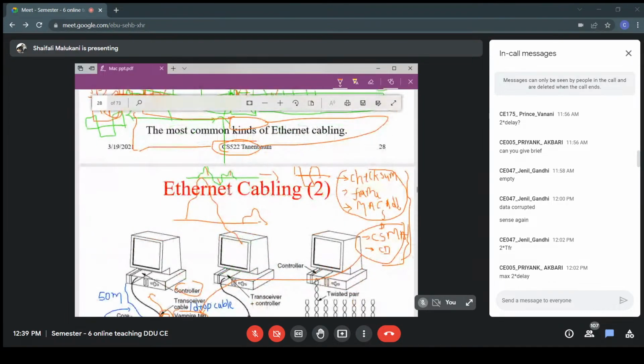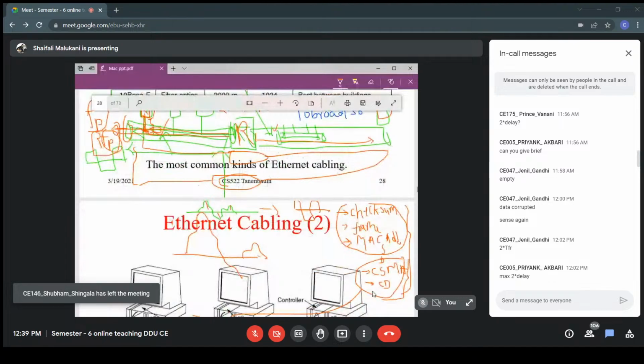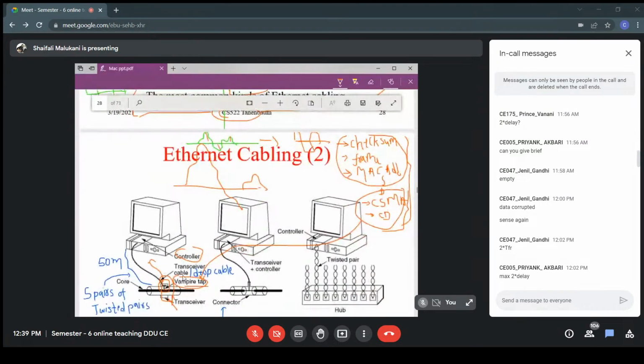Okay, so what is it in thick coaxial cable? The entire job of the data link layer is divided into two parts. This part is done by the controller circuitry in the machine, and this part is done by the transceiver at the vampire tap. And these two are connected using a transceiver cable, whose maximum length can be 50 meters.